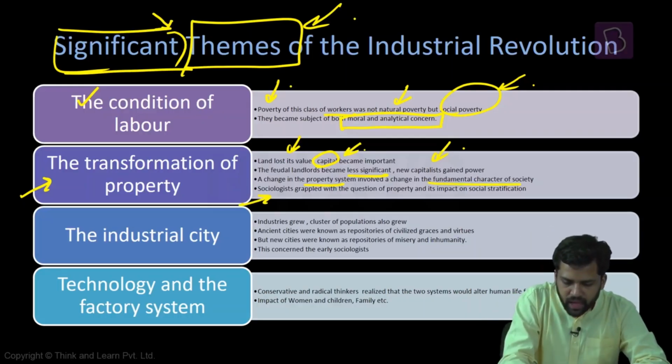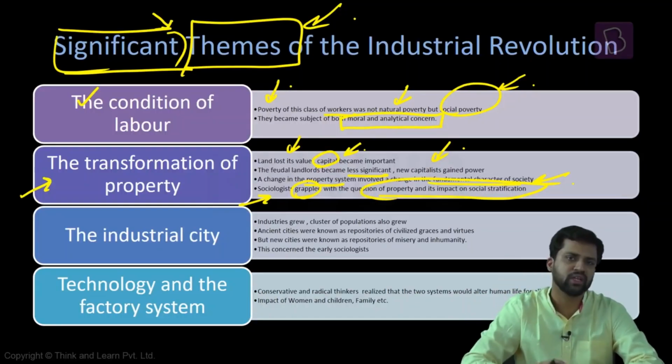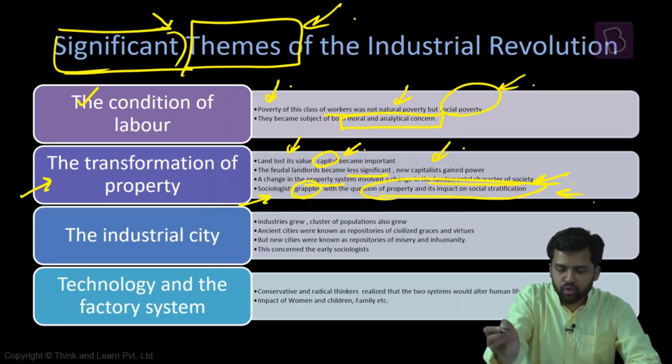So the sociologists at this point of time have to face these kinds of questions. They now want to understand these property relations. They now want to understand how property and stratification are linked. Because of the change in the property relations, how will the system of stratification be impacted? What do we mean by stratification? How the society divides into different kinds of classes. Since there's a transformation of the property system, there will be formation of new kinds of classes. So they want to understand what these new classes are and how they will be shaped. So the impact on social stratification is something that sociologists want to study.